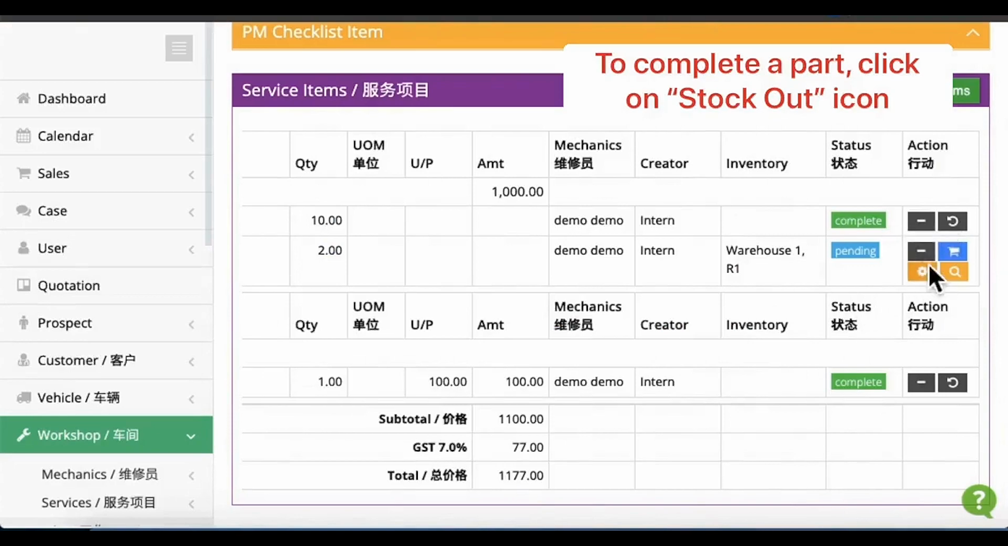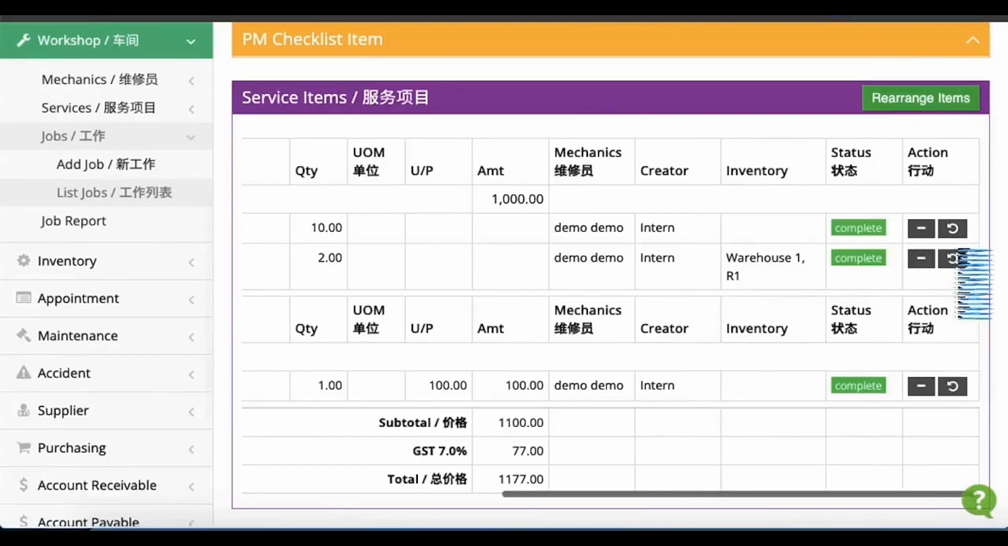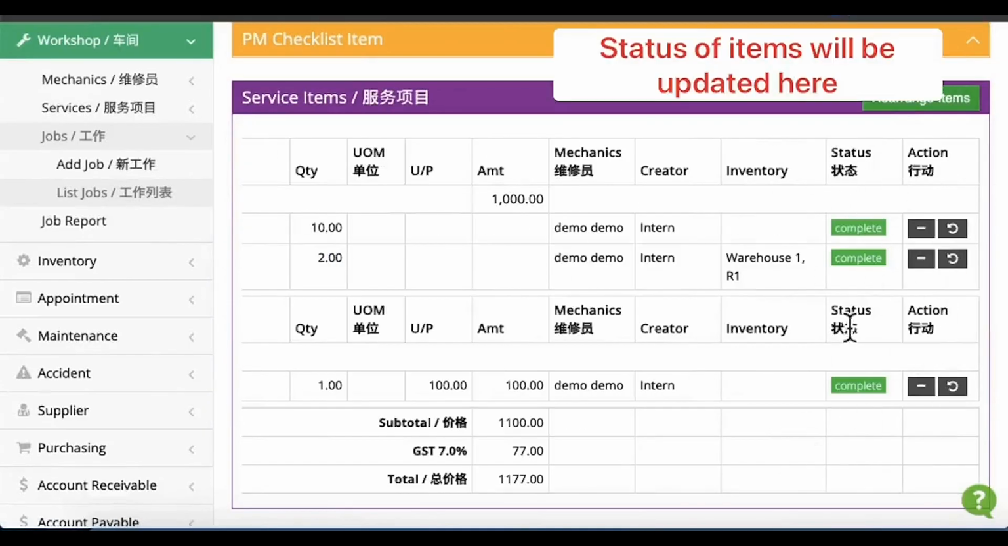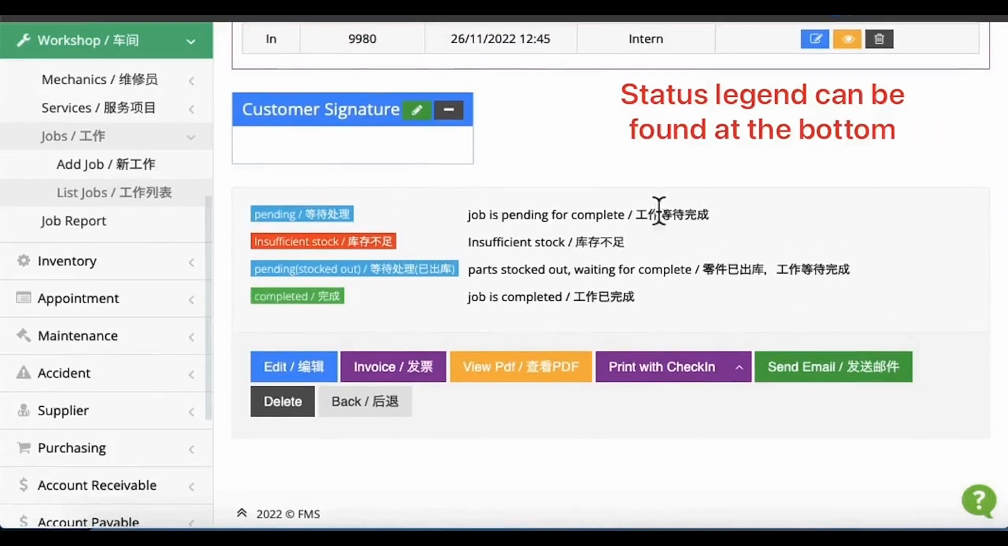Click this Stock Out button to adjust the inventory appropriately. The status of items will be updated here. You may also find the status legend at the bottom section of the job overview.